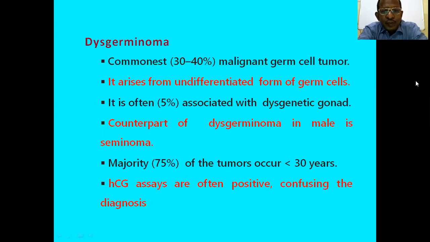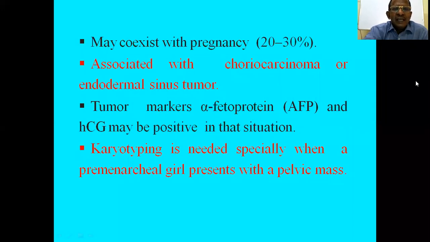The tumor marker is HCG, human chorionic gonadotropin. When it is increased, it can be confused with the diagnosis of pregnancy, where HCG also increases. It may coexist with pregnancy in about 30%, and dysgerminoma is also associated with choriocarcinoma or endodermal sinus tumor.